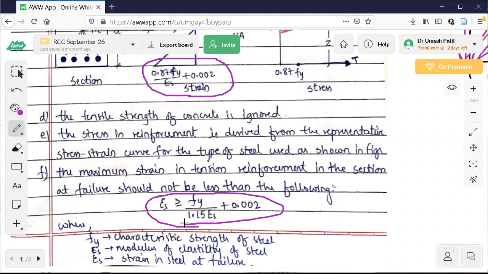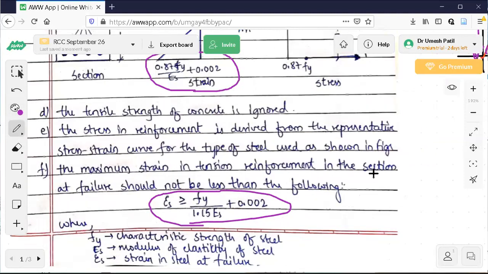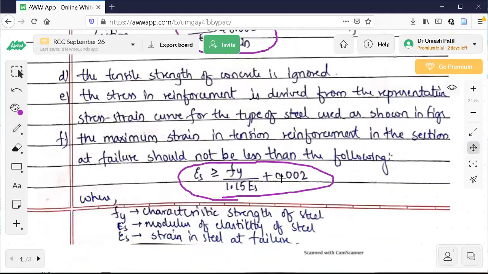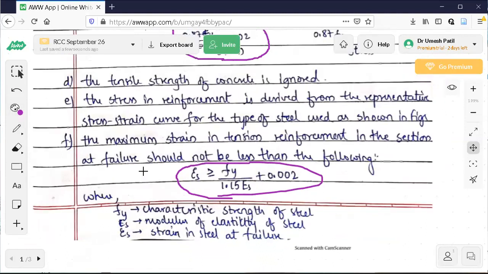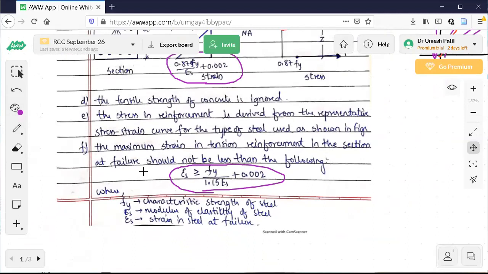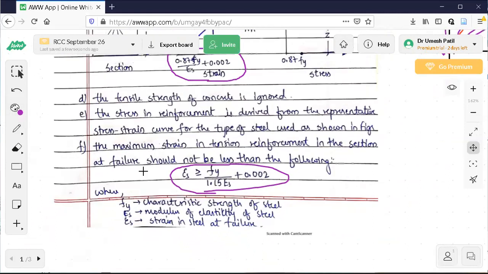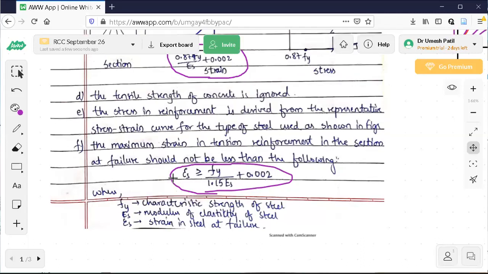According to this code book, this is the maximum strain in tension reinforcement in the section at failure. So the steel rod will fail when the strain has crossed this value. That is the assumption. Now observe, the strain in steel, epsilon s, which you can call es also, should be more than or equal to this number. What is this?